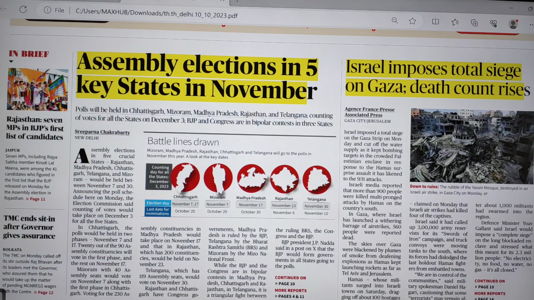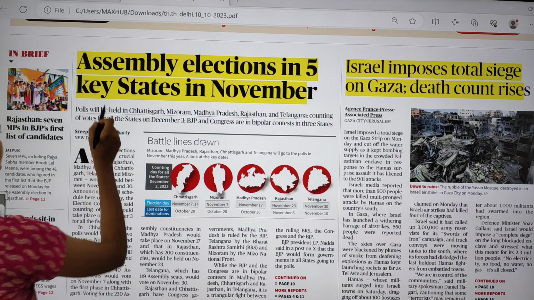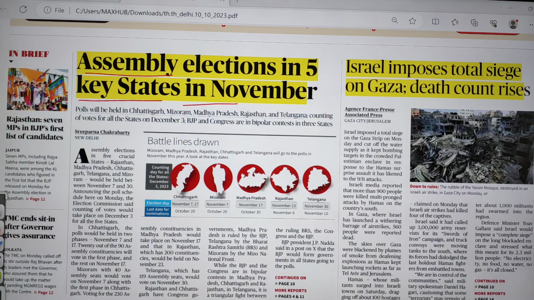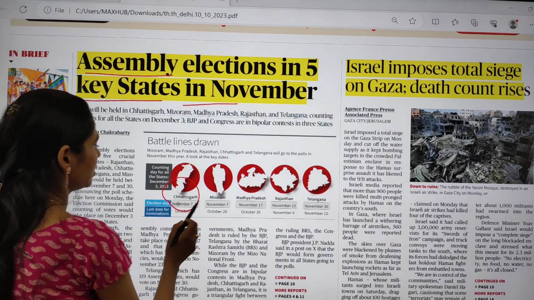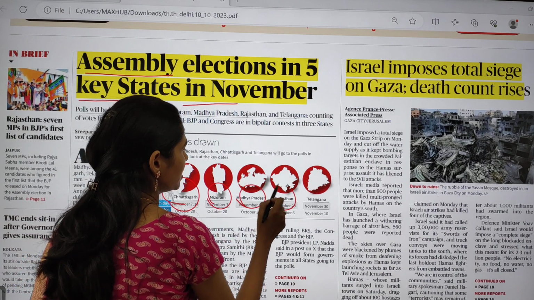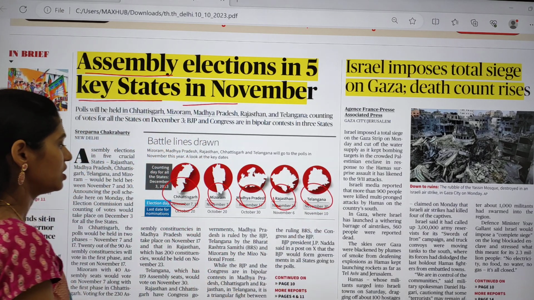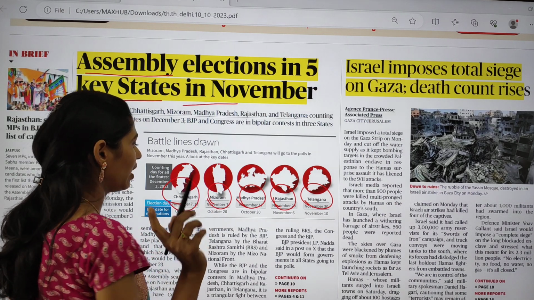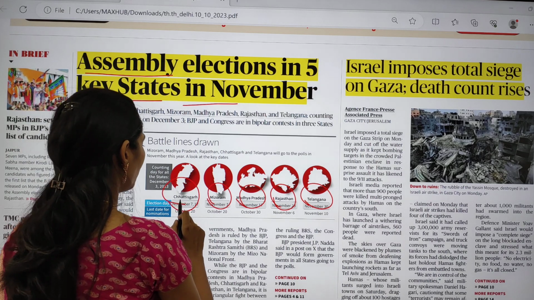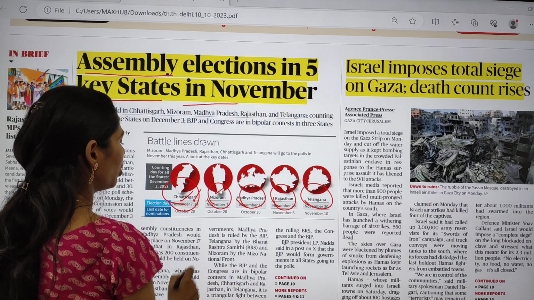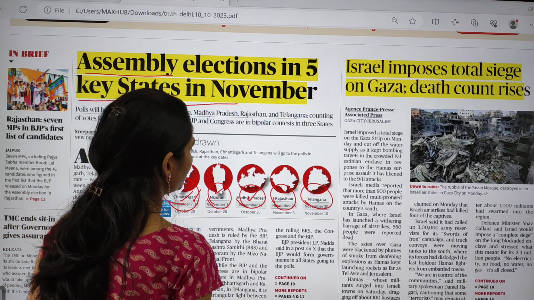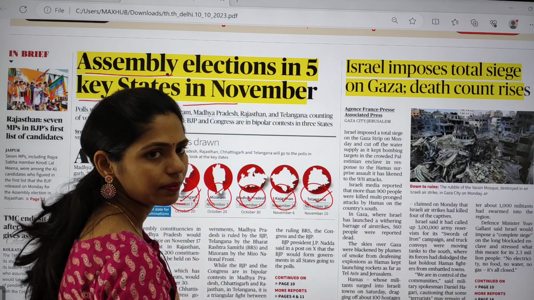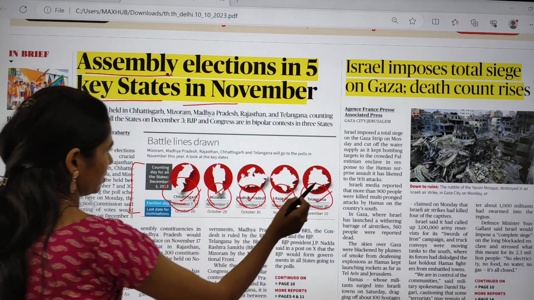So the first topic is about assembly elections. Assembly elections in 5 key states in the month of November. In the month of November, in Chhattisgarh, Mizoram, Madhya Pradesh, Rajasthan and Telangana, yes, we have elections. And the election days: in Chhattisgarh we have 2 phases of elections, on November 7th and 17th; Mizoram on November 7th, Madhya Pradesh on November 17th, Rajasthan on November 28th and Telangana on November 30. So on these dates we have elections.